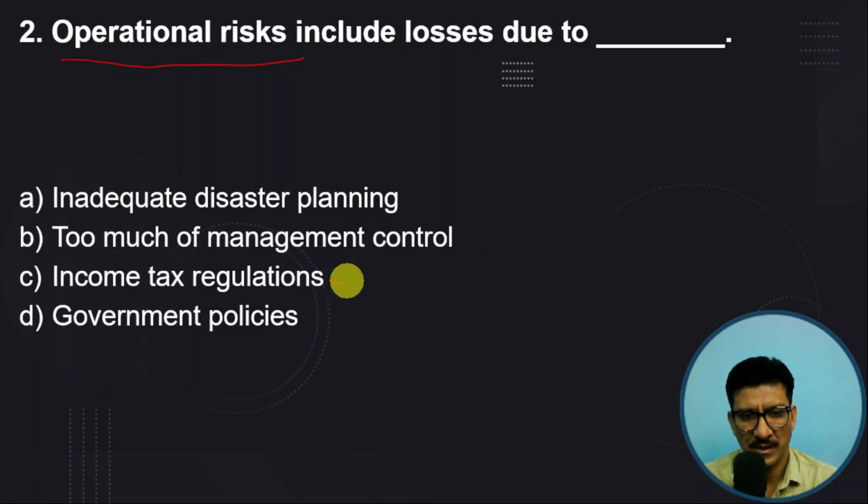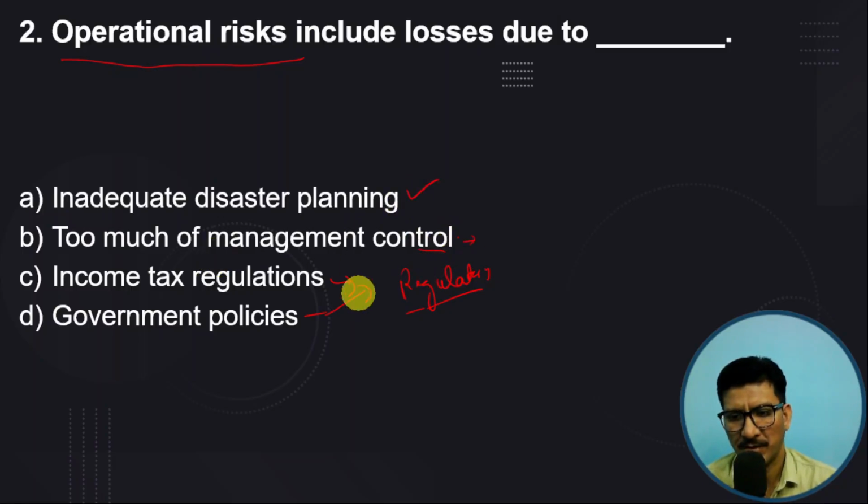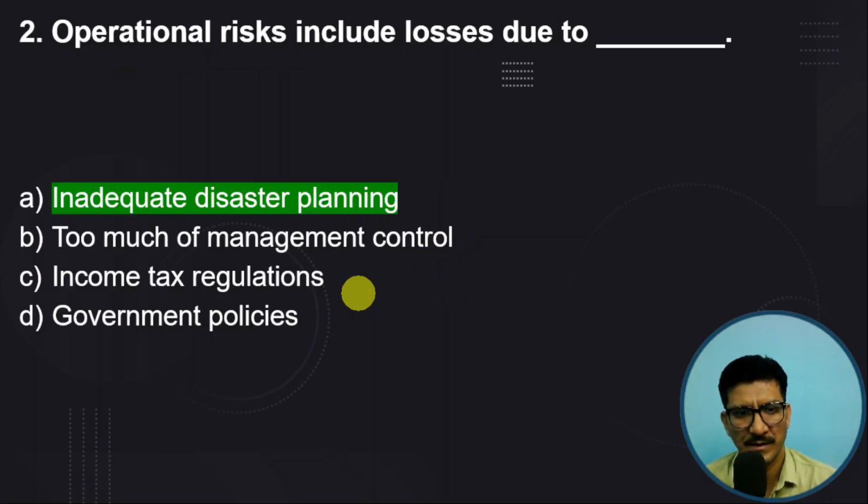The second last and last options are not operational risks, they are regulatory or sovereign risks. Too much of management control is not an operational risk, it's a company or management risk. So the first option is the right one.